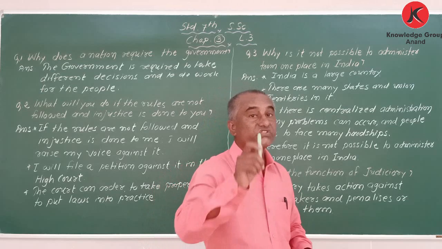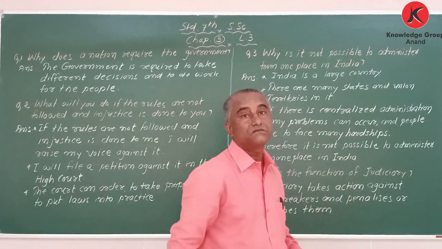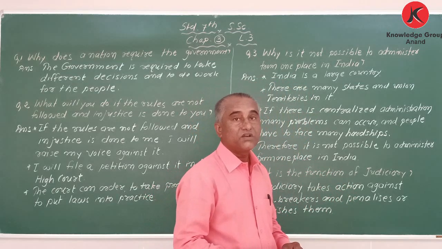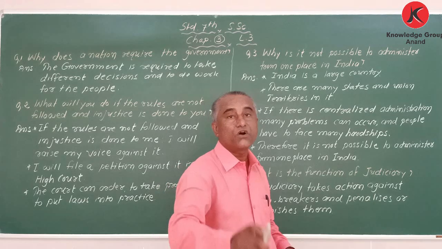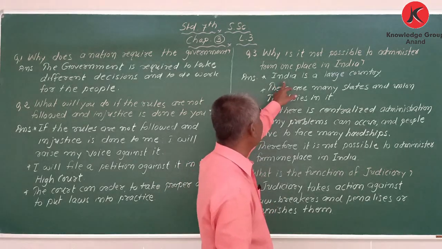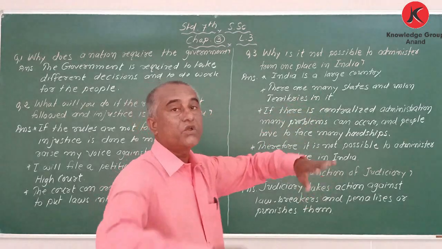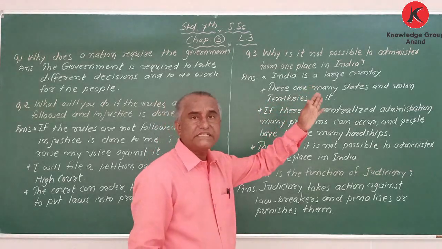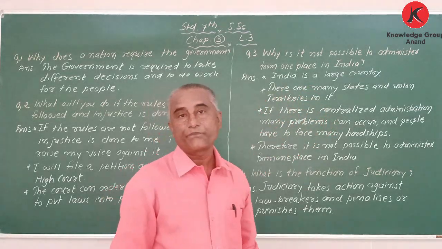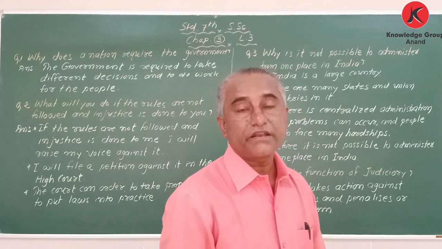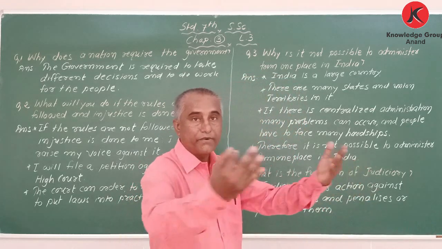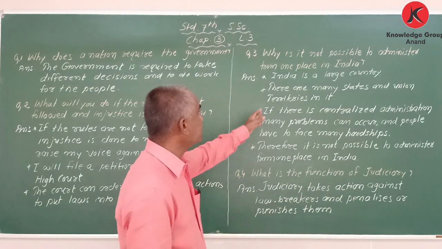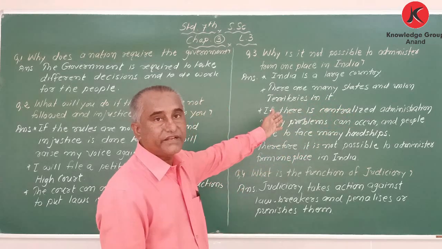You know, India is the 7th largest country in the world. My dear student, in a vast country, it is difficult to administer from one place. That is why it is written. First point, India is a very big country, and there are many states and union territories in it. When we combine both, states and union territories, there are more than 35 or 36.